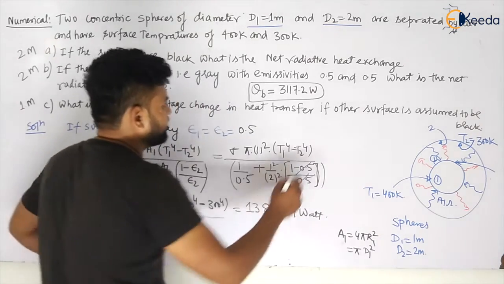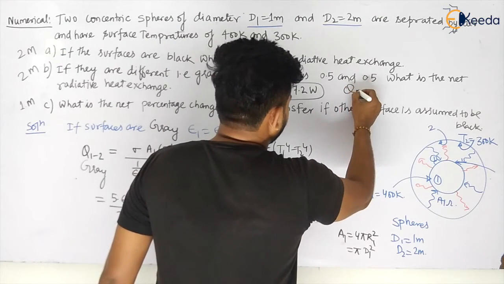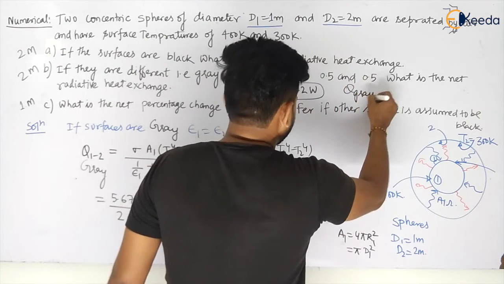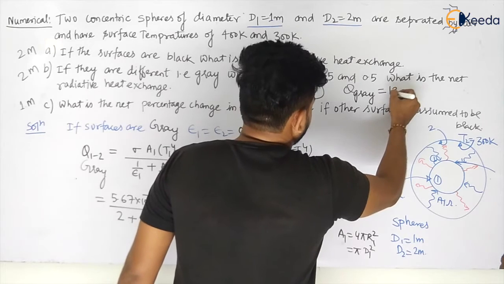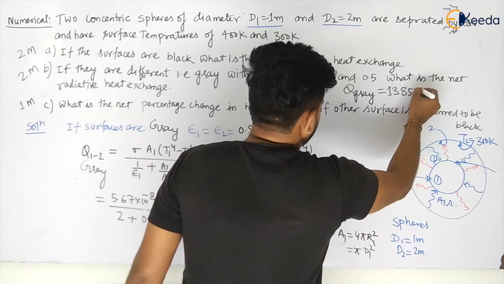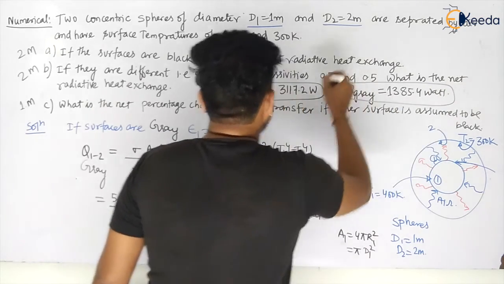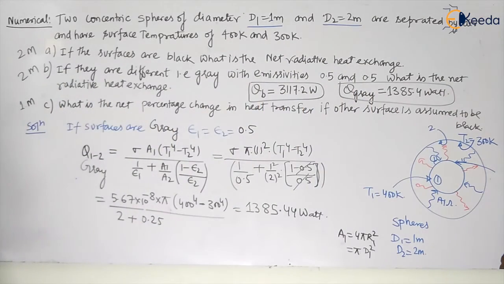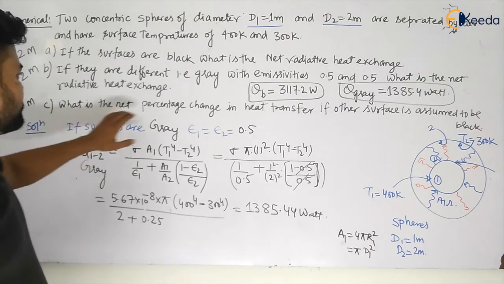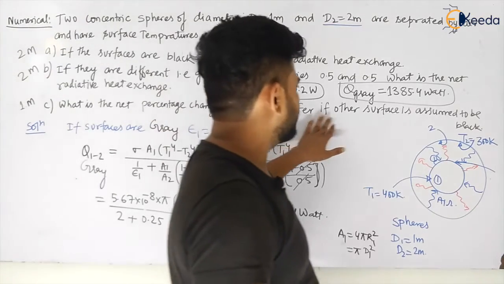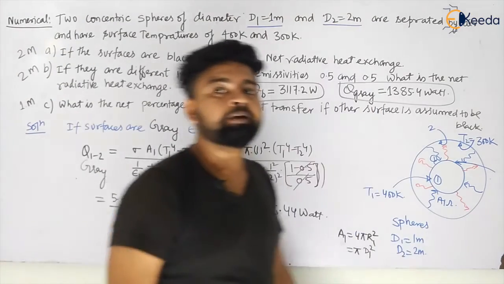So we have calculated when surfaces are gray. My dear students, then heat transfer will be equal to 1385.4 watt. Okay. So now in the third case, he is asking about what? In the third case, he is asking about the percentage error. So what is the percentage change in the heat transfer if other surface is assumed to be black?